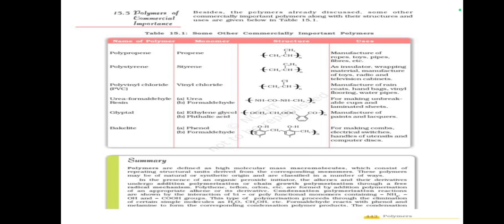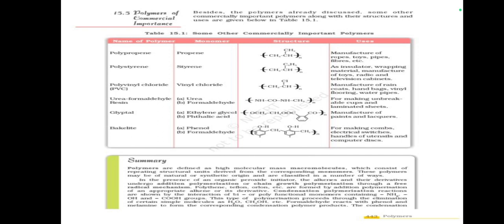Polythene, Teflon, Orlon, etc. are formed by addition polymerization of an appropriate alkene or its derivative. Condensation polymerization reactions are shown by the interaction of bi- or polyfunctional monomers containing NH2, OH, and COOH groups. This type of polymerization proceeds through the elimination of certain simple molecules such as H2O, CH3OH, etc. Formaldehyde reacts with phenol and melamine to form the corresponding condensation polymer products.